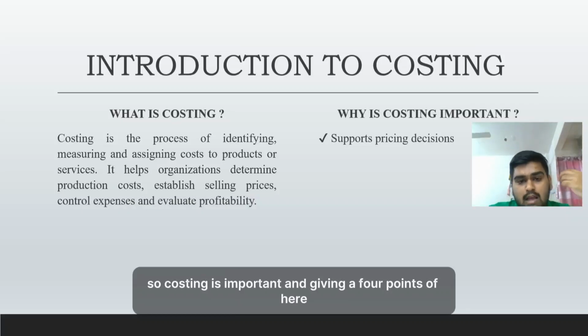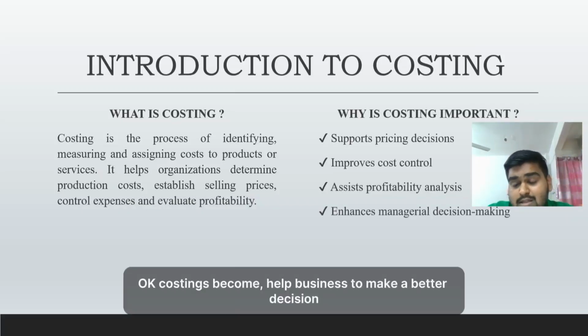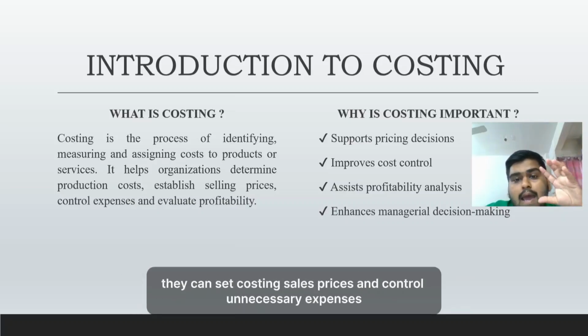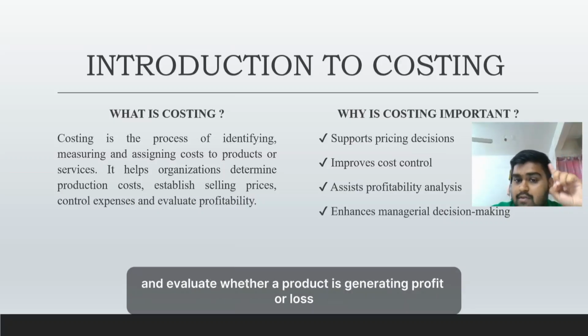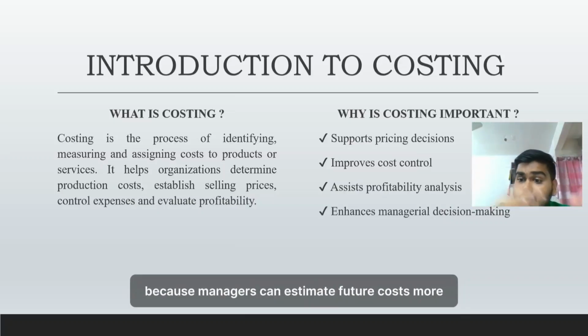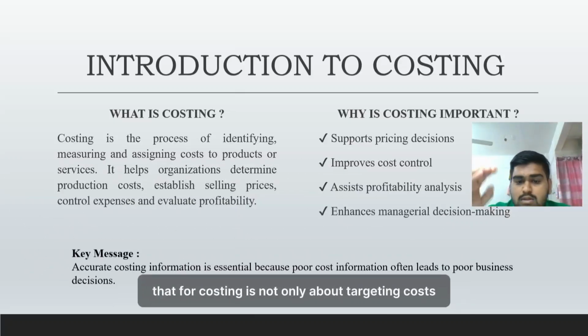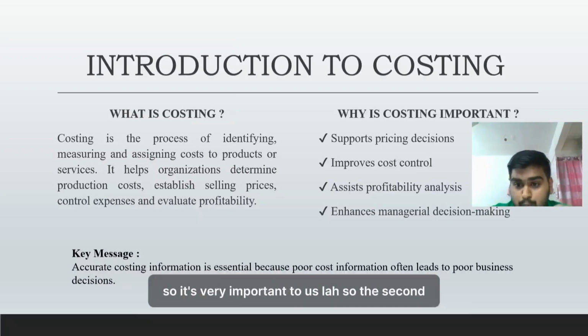Apart from that, why is costing important? I am giving four points here. First, costing helps business make better decisions. Second, when they know the actual cost of production, they can set proper selling prices and control unnecessary expenses. Costing also helps companies measure profitability and evaluate whether a product is generating profit or loss. In addition, costing supports planning and budgeting because managers can estimate future costs more accurately. The key message is that costing is not only about calculating costs, but also about helping business achieve their financial goals. So it is very important to us.